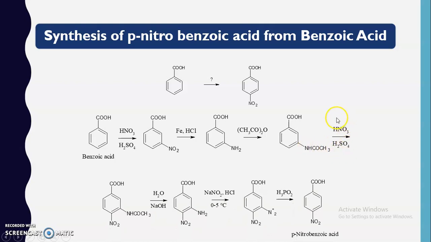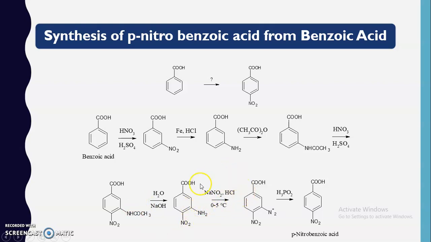So when the nitration of this compound is carried out, a nitro group will be introduced at the ortho position to this functional group. In this way we can introduce the nitro group at the para position. Now further, with the help of hydrolysis in presence of alkali, we can hydrolyze this acetanilide group back to NH2.